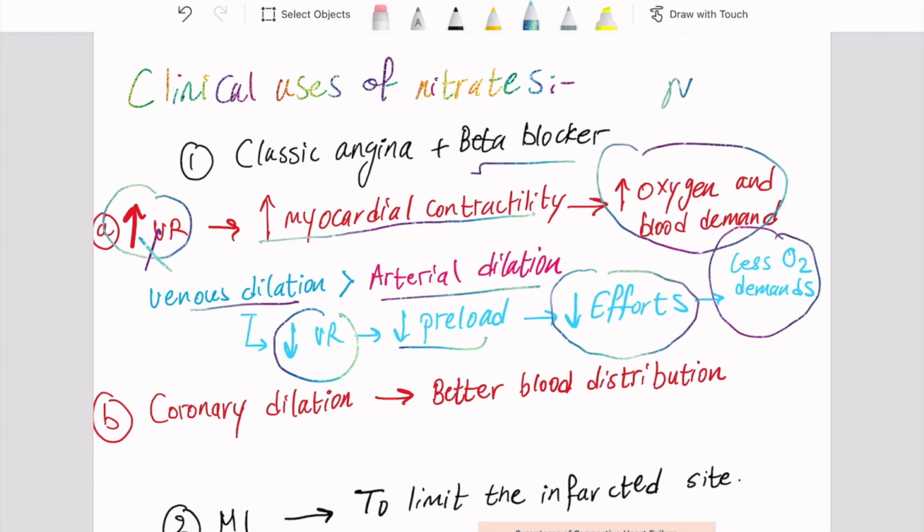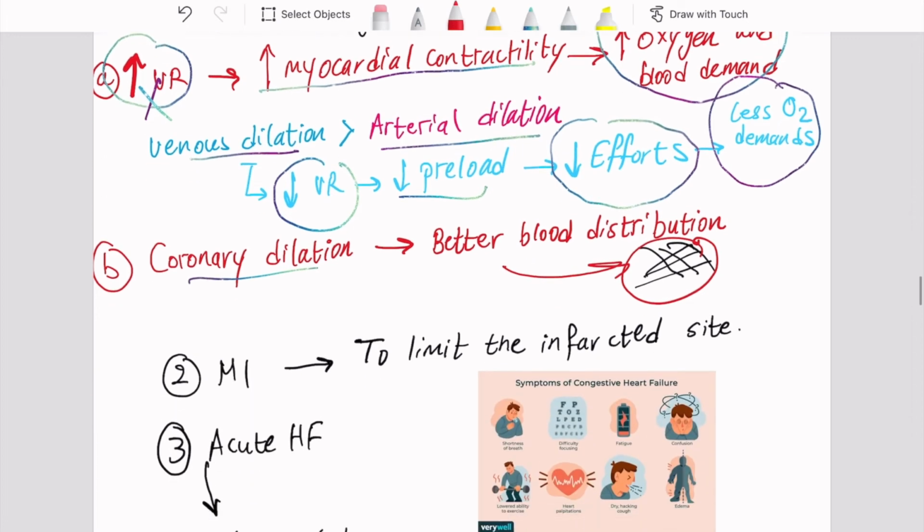Now, another point is that nitrates cause coronary dilation, as we just mentioned before. What is the point of coronary dilation or dilatation? This will lead to a better distribution of blood. Thus, blood will go more to the area affected by ischemia. So if we have this as an ischemic area, because of the coronary vasodilation, blood will go more to the ischemic area. So, better distribution of the blood.